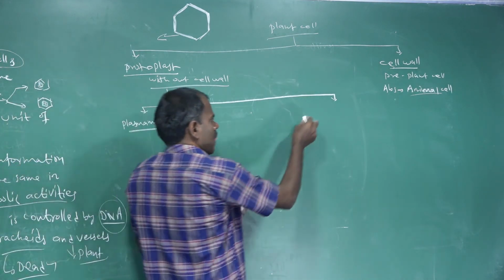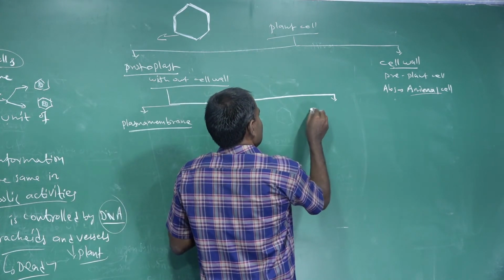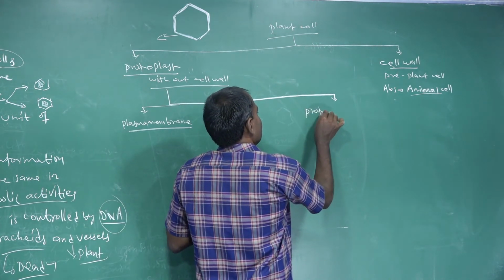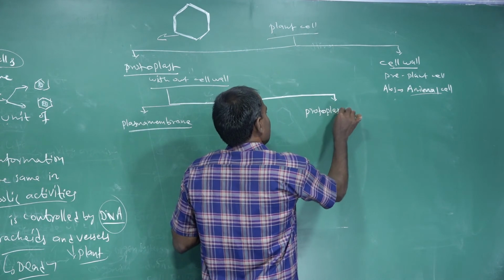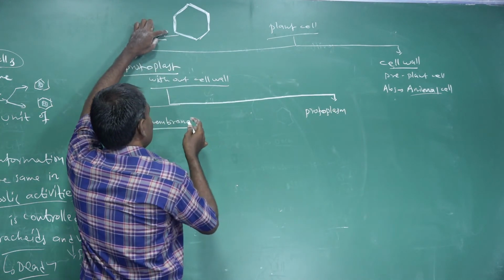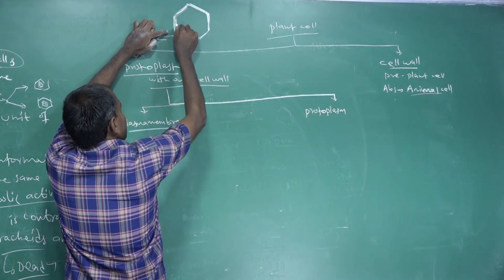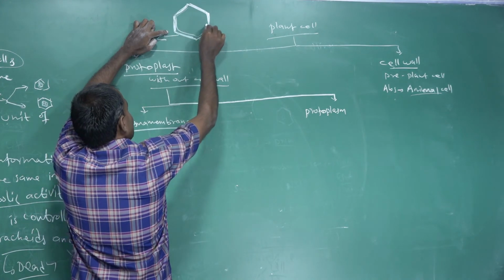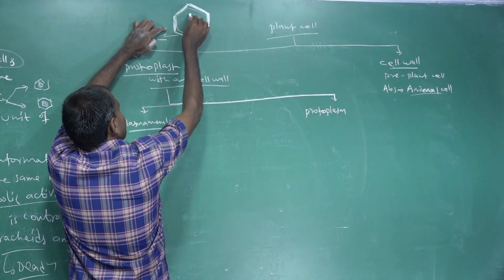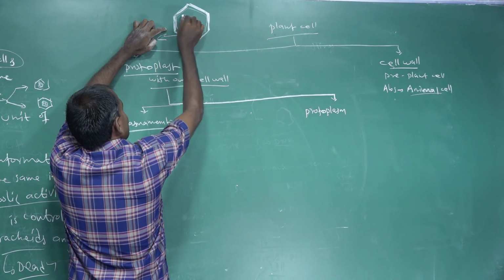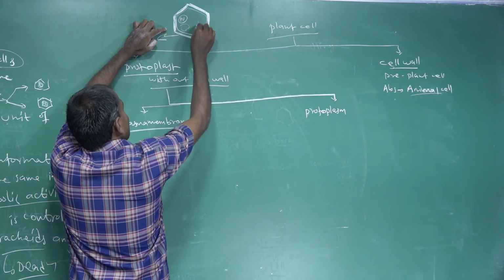The second one is the protoplasm. The innermost layer of the cell wall is called the plasma membrane. Inside the plasma membrane are the large vacuole, the central nucleus and the cytoplasm.